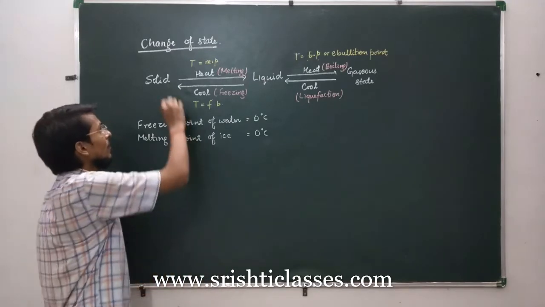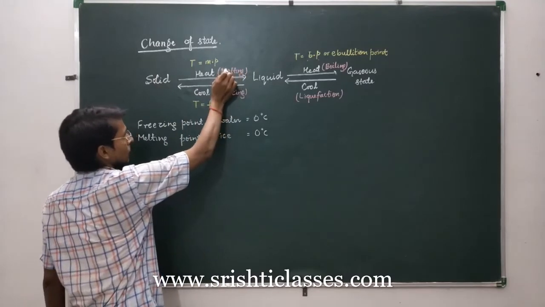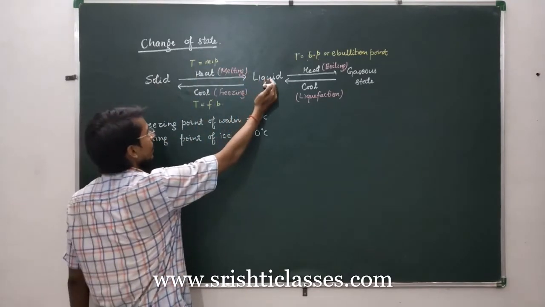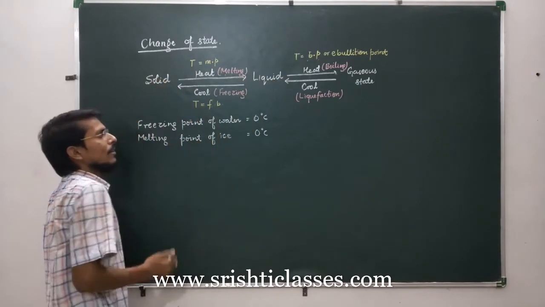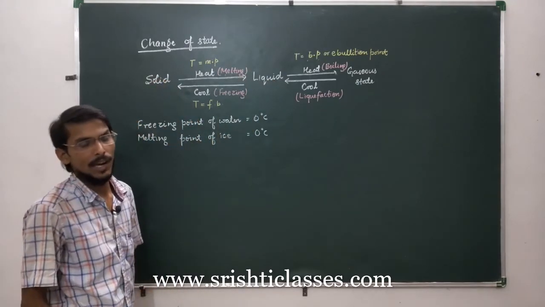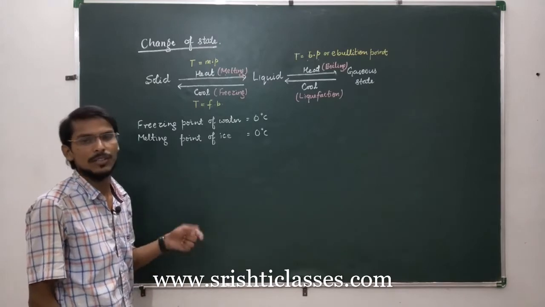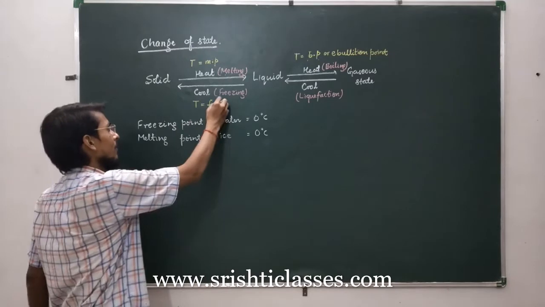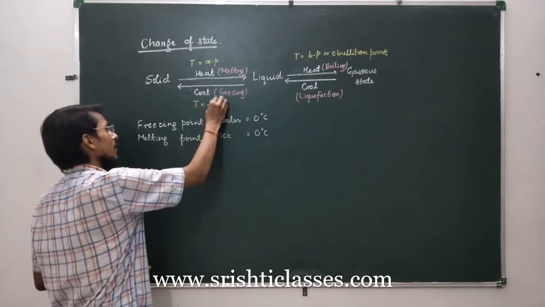If you are converting solid into liquid, then you say the process is melting and the temperature is called melting point. And if you are cooling a liquid to change it into solid, then the process is called freezing, and the temperature at which liquid starts to change into solid without any rise in temperature is called freezing point. FP actually, not BP.